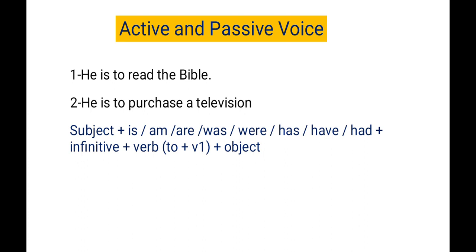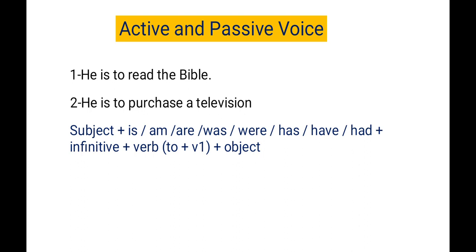Clear? In the next example also the structure is the same. He is the subject, is is the helping verb, then to is the infinitive, purchase is the first form of the main verb, then a television is the object.